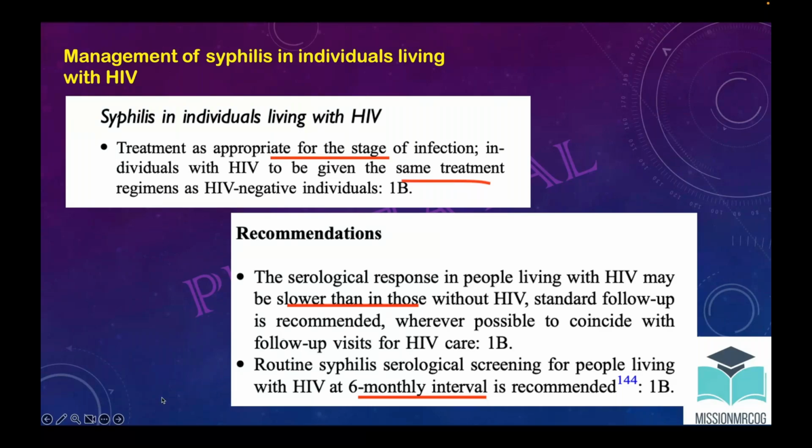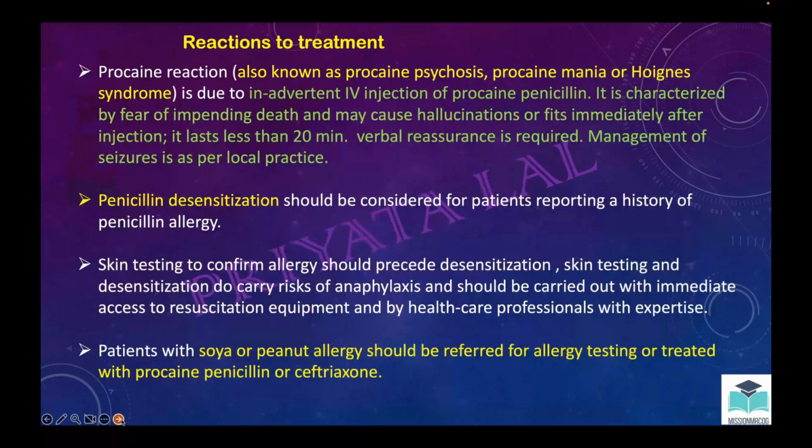Now this part is again important. What could be the reaction? So procaine reaction is there. That is also called procaine psychosis, procaine mania, or Hoigne's syndrome. So why does it happen? If there is an inadvertent IV injection of procaine penicillin, usually the patient would have a fear of death, hallucination, fits. Usually this lasts for 20 minutes. Assurance is fine, and management of seizure, if the seizure is there, as per the local practice.